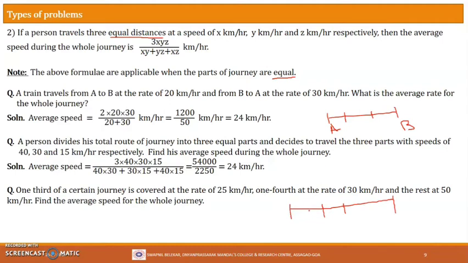Suppose this is the full journey to be covered. Then what is given in the question? Suppose this is the one third part; one third portion of the entire journey is covered at 25 kilometers per hour. Then suppose this is the one fourth part of the entire journey, covered at a rate of 30 kilometers per hour, and the rest is covered at a rate of 50 kilometers per hour. Now we are interested in finding the average speed during the entire journey.